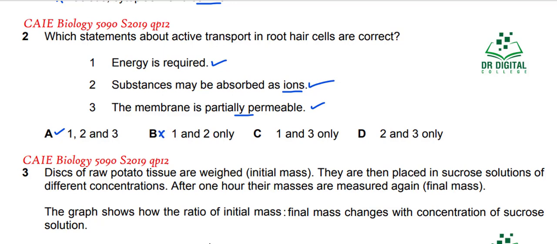So option B is wrong. In C, 1 and 3, they are omitting statement 2, but we cannot omit statement 2 because mineral ions are absorbed. So C is wrong. 2 and 3, D is wrong. Including all three statements 1, 2 and 3 is correct, so the answer for this question is A.